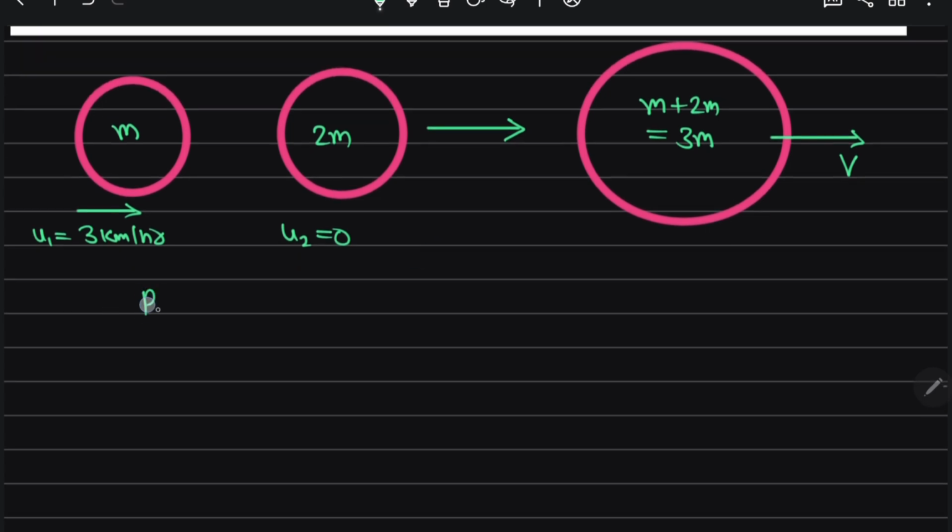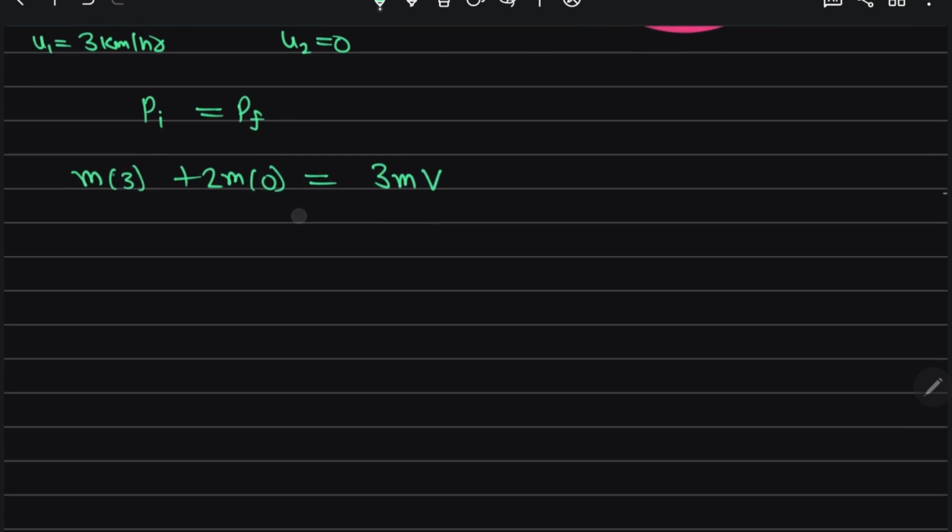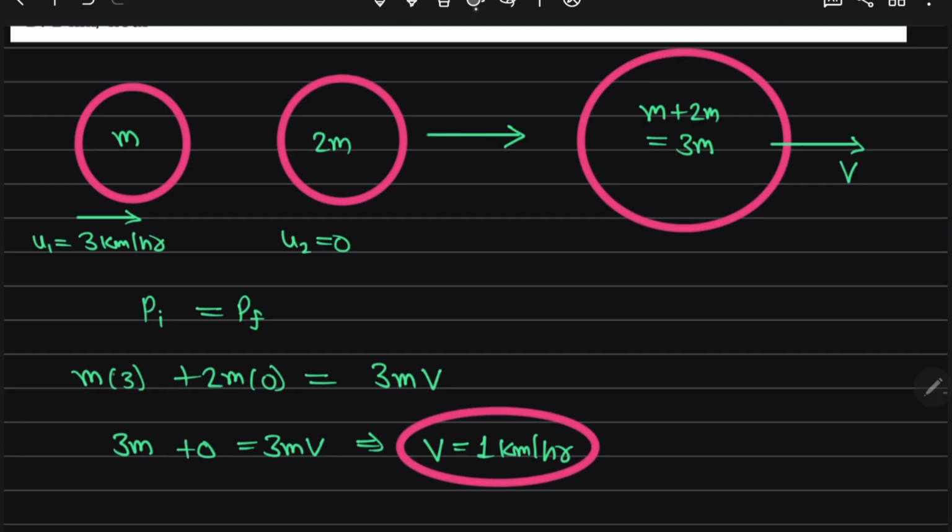So just apply conservation of momentum. P initial is equal to P final: m into 3 plus 2m into 0 is equal to 3m into v. So 3m plus 0 is equal to 3m v. So v is equal to 1 km per hour.